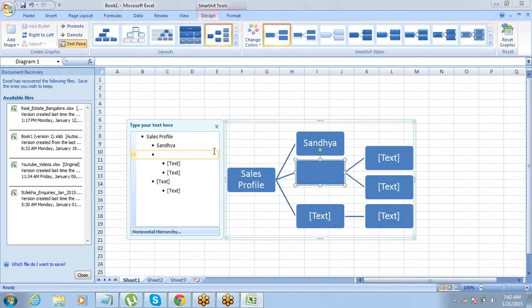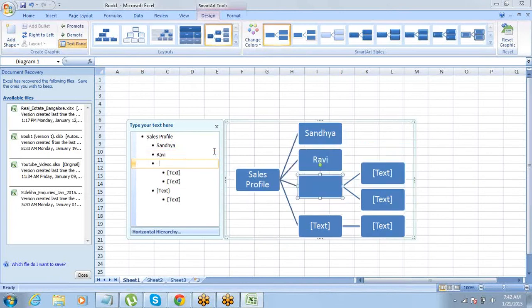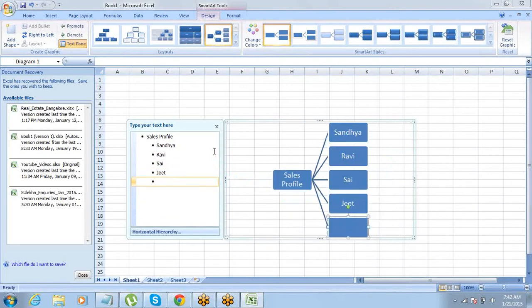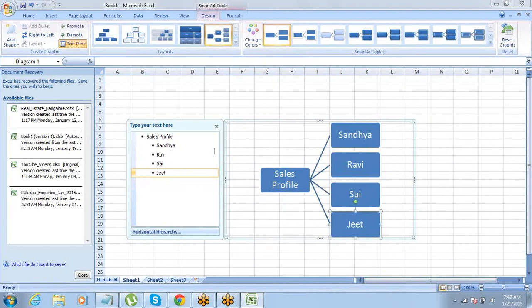Let's say there is a sales profile, and four of us are working in the sales team: Sandhya, Ravi, Sai Krishna and G. So the sales profile has the permissions. This is what we have created, and we can assign it to all the sales people. We are all part of the sales team, right?